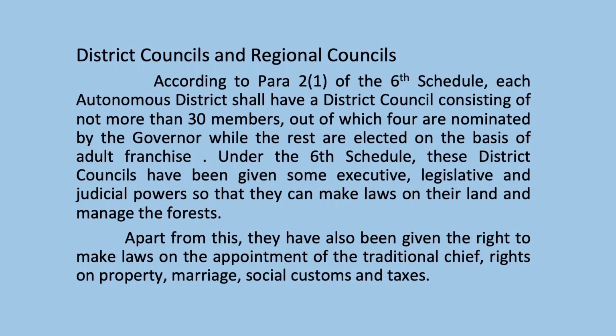According to para 2(1) of the 6th Schedule, each autonomous district shall have a district council consisting of not more than 30 members, out of which 4 are nominated by the Governor, while the rest are elected on the basis of adult franchise. Under the 6th Schedule, these district councils have been given some executive, legislative and judicial powers so that they can make laws on their land and manage the forest. Apart from this, they have also been given the right to make laws on the appointment of the traditional chief, rights on property, marriage, social customs and taxes.